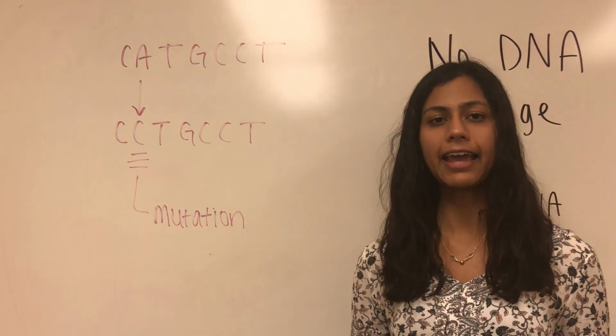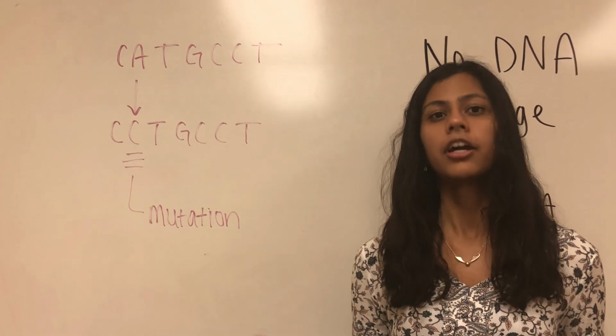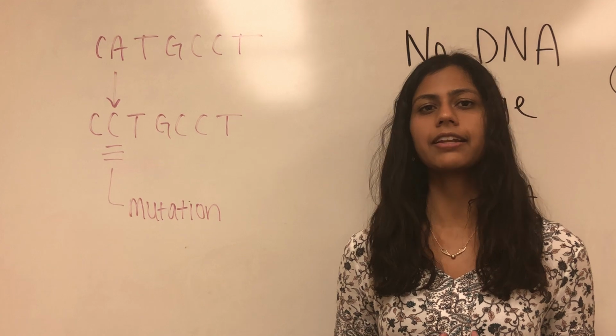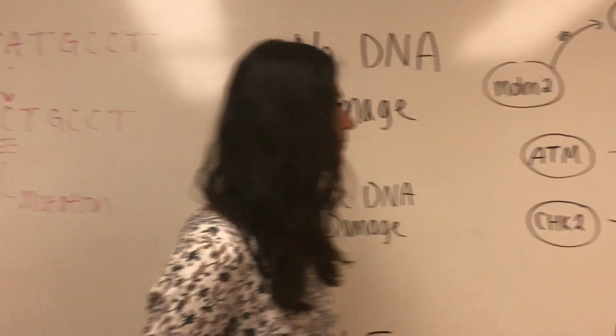p53 is a protein that can act as an inhibitor of the cell cycle, preventing cell growth, or an activator of the apoptotic pathway, inducing cell death. There are three different pathways that a cell can take regarding the p53 pathway. Let's take a look at them.